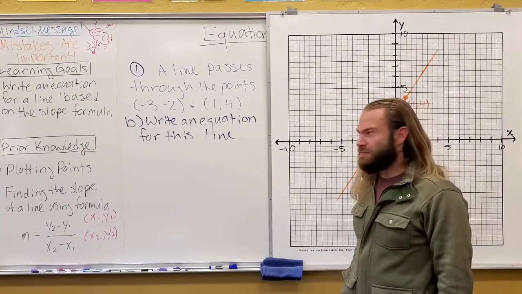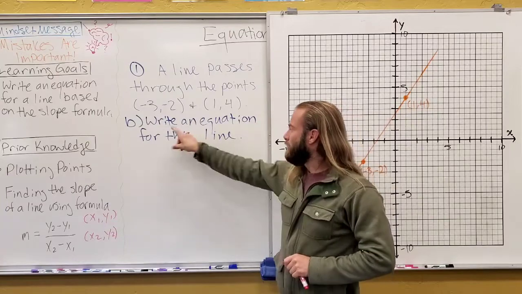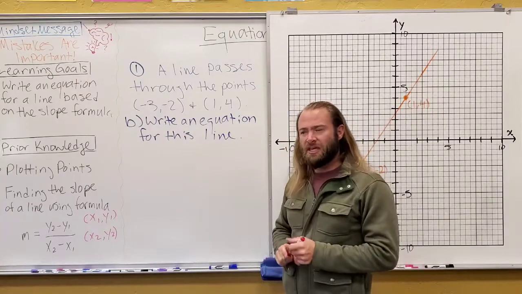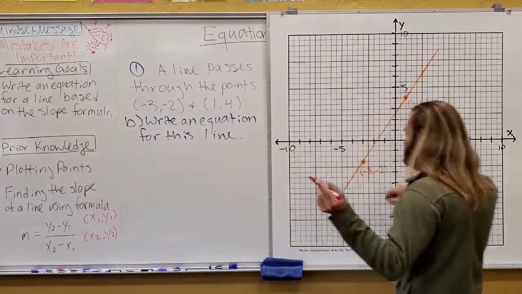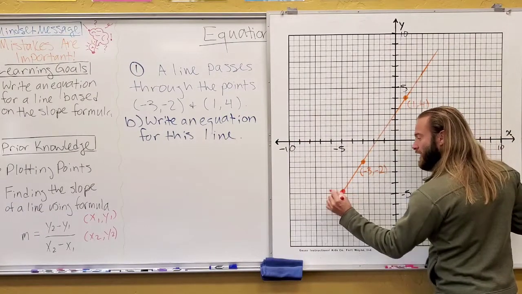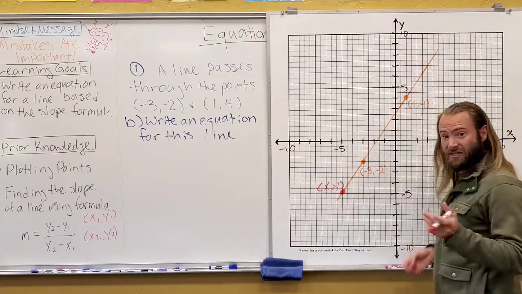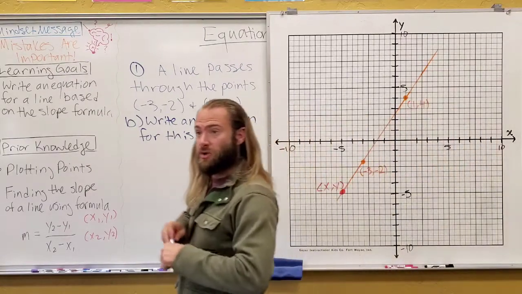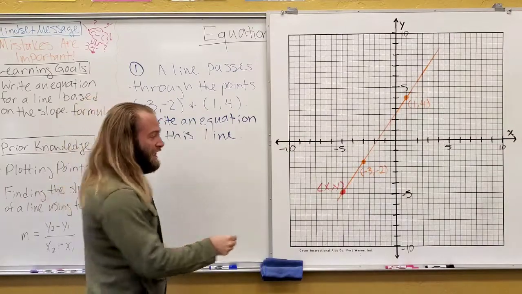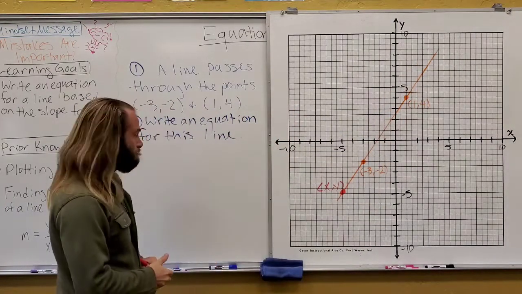Okay, I forgot to call that last part, part A, finding the slope. Now part B, write an equation for this line. Here's how we're going to approach this. Let's just imagine any other point on the line somewhere, okay? And if I call any point on the line xy, in this case, xy represents any other point. I could have placed this anywhere along that line, okay?